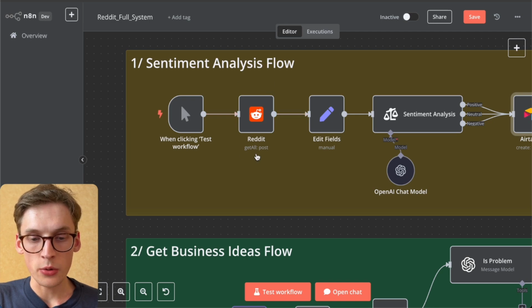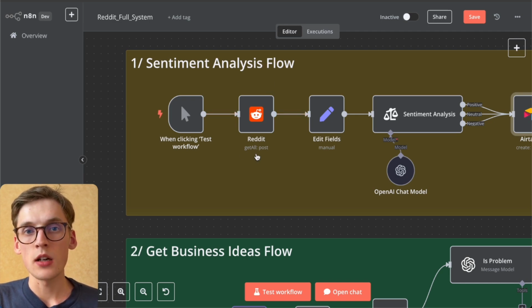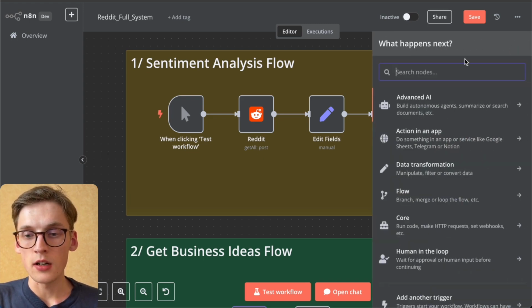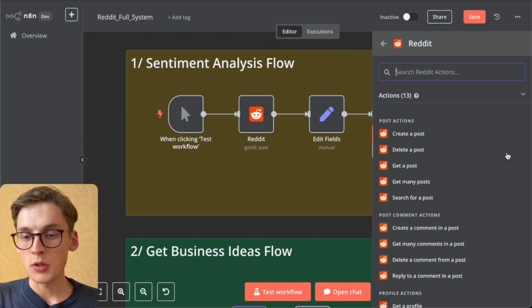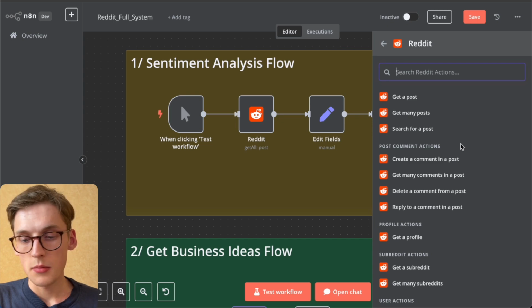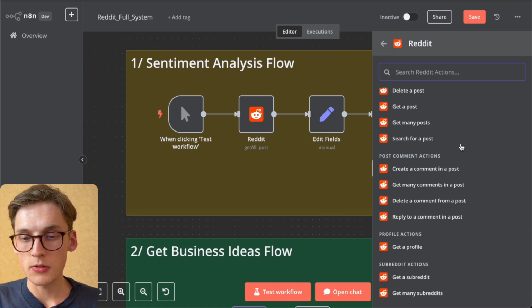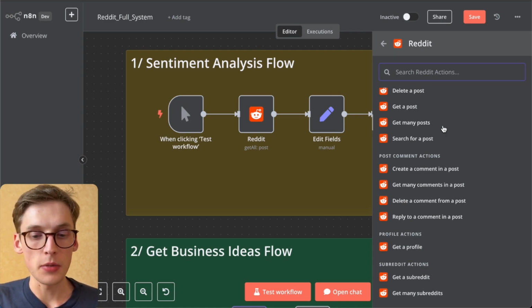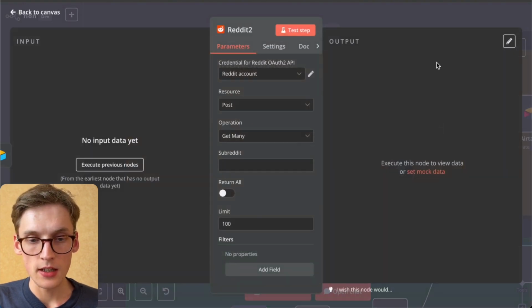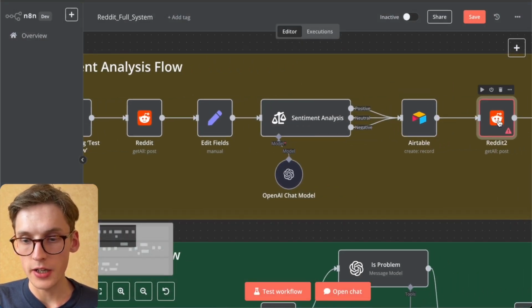Second part is our Reddit get all post node. N8N has its own integration with Reddit that makes this scraping very easy. You just need to find the Reddit node right here and select whatever operation you would like to have. So you could create a post, delete posts, create comments, analyze profiles or subreddits. In this case, we're just getting posts from a specific subreddit. That's why you should select the get many posts node. And when you select it, you will have this functionality right here.